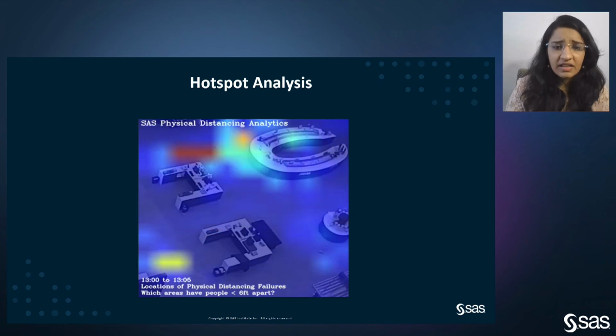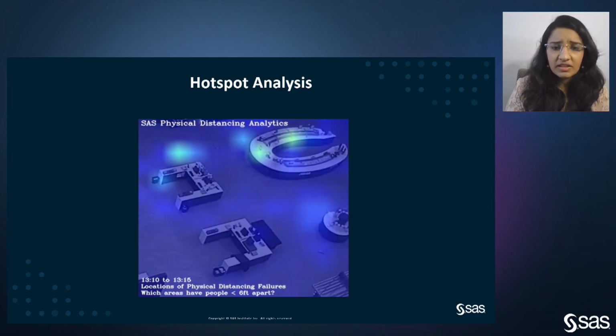We have aggregated it over 5-minute intervals, and this could provide guidance to the cleaning crew on where they should be focusing to clean the areas. Also, it can show whether we need to change the environment in any form so that the physical distancing norms guided by the CDC could be followed.